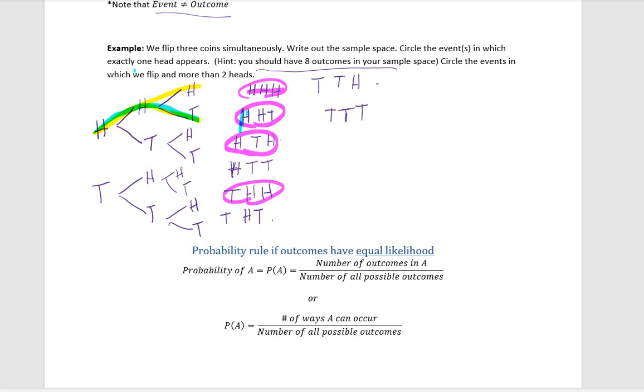So the probability that I get 2 heads or more is going to be, well, I have 8 possibilities total, and out of that I see my event 1, 2, 3, 4 times. So I have a 1 in 2 shot of getting 2 or more heads.